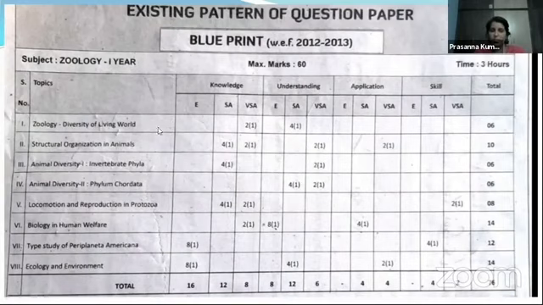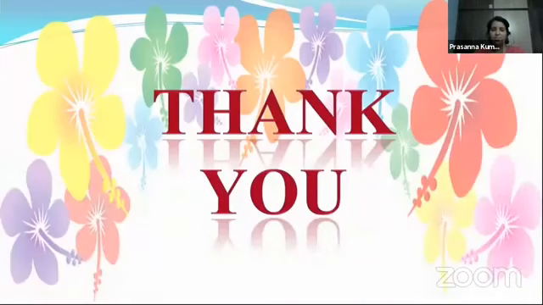So here I discussed only two topics for NEET, that is diversity of living world and structural organization. Why I have discussed only two units is that the NEET syllabus is quite different from the MSET syllabus. All units are important for MSET, and you have to concentrate more especially on invertebrate phyla as well as biology and human welfare. And from the IPE point of view, you have to concentrate more on biology and human welfare, Periplaneta americana, and ecology and environment, from where you are getting long answer questions.